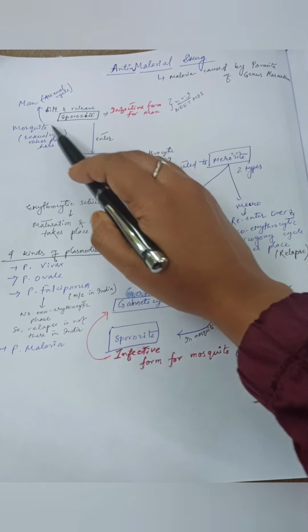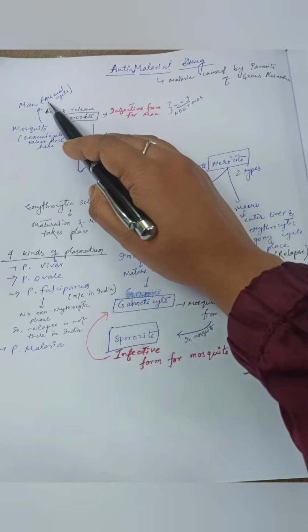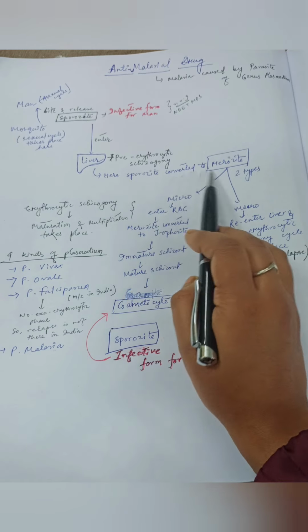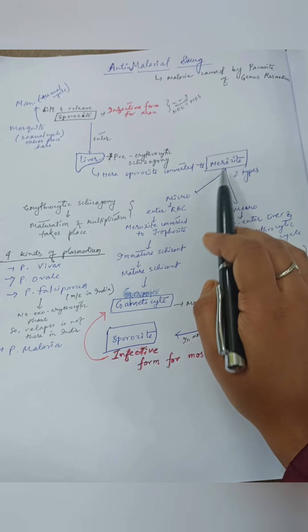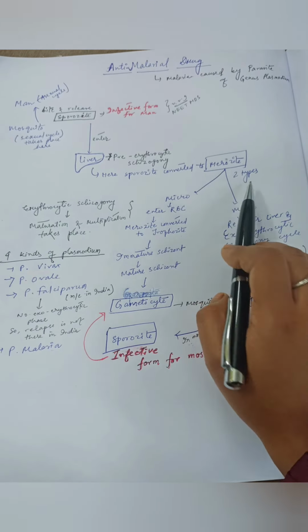So firstly, the mosquito bites the man and releases sporozoites. The sporozoites enter the liver, and in the liver they convert into merozoites. Merozoites are of two types, micro and macro. Macromerozoites are responsible for relapse of the malaria disease, and micromerozoites enter the RBC.